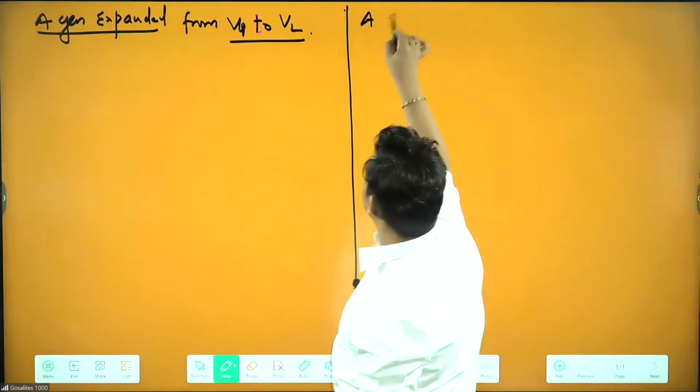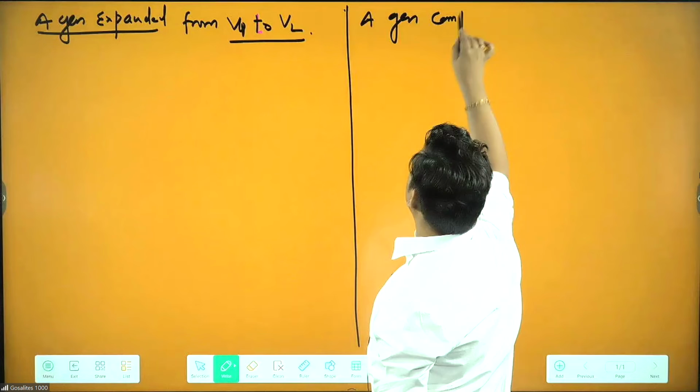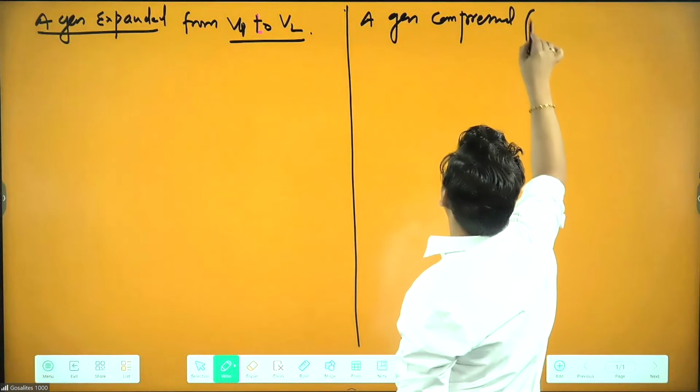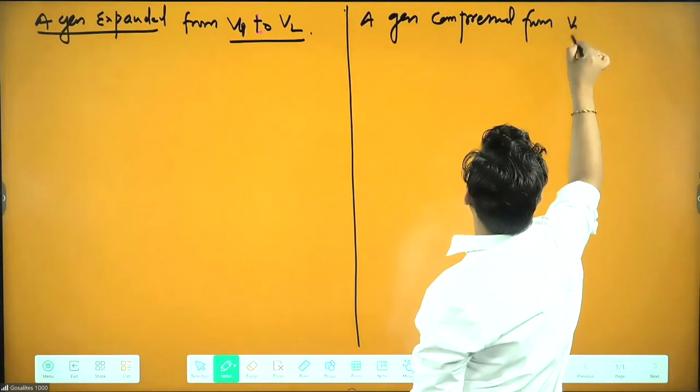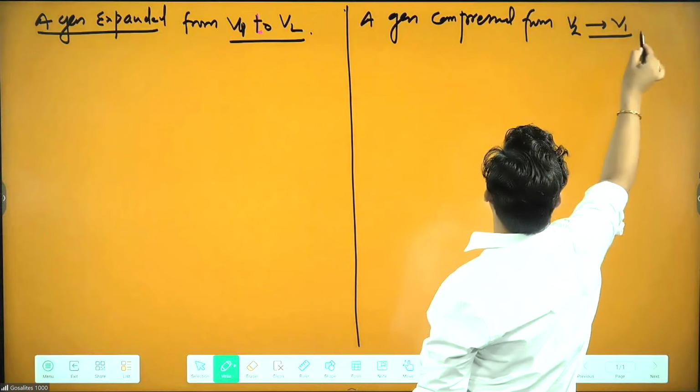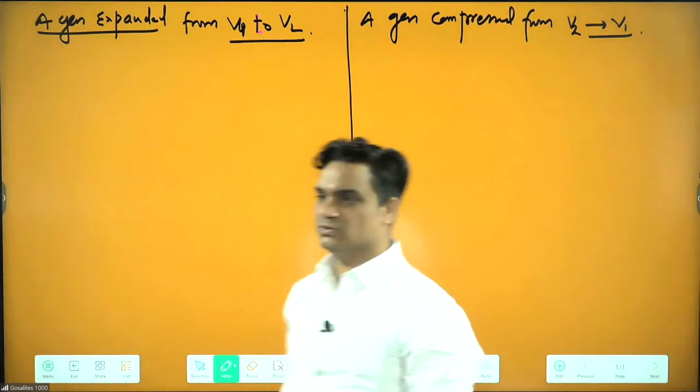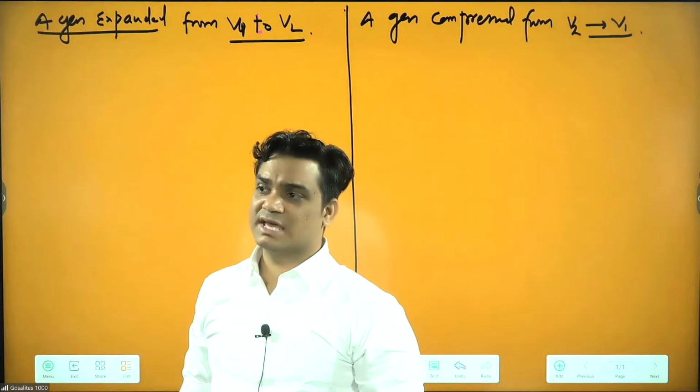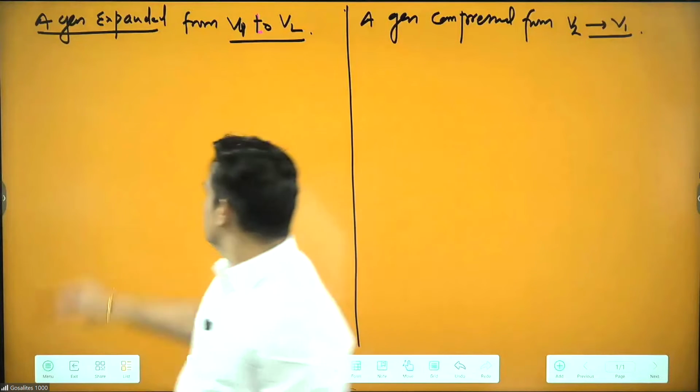Second, a gas is compressed from V2 to V1.